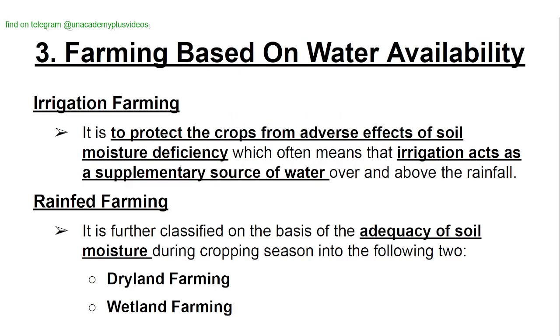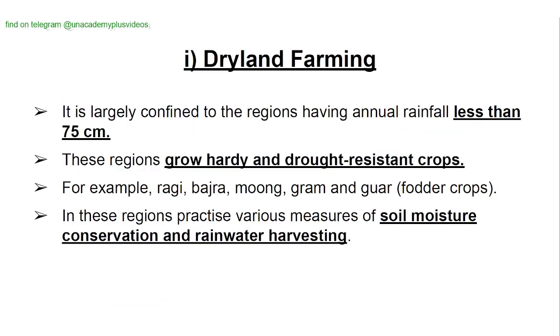Farming based on water availability. Irrigation farming: it is to protect the crops from adverse effects of soil moisture deficiency, which often means that irrigation acts as a supplementary source of water over and above rainfall. Rain-fed farming: it is further classified on the basis of adequacy of soil moisture during the cropping season into the following two: dryland farming and wetland farming.